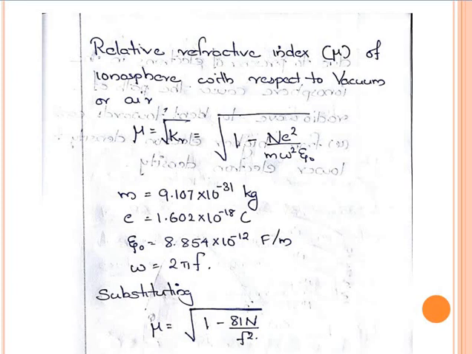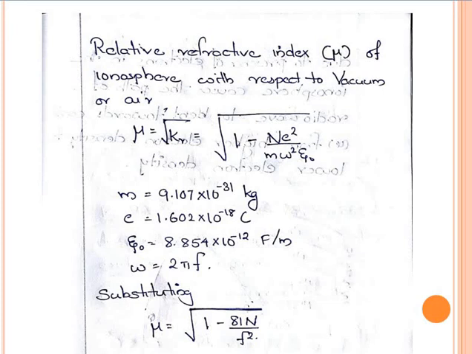The refractive index is equal to the root of the relative permittivity, which we have studied in electromagnetic theory. So the refractive index, we can denote it as mu. Don't confuse it with the permeability. So refractive index mu equals root of Kr equals root of 1 minus nE squared by m omega square epsilon 0.